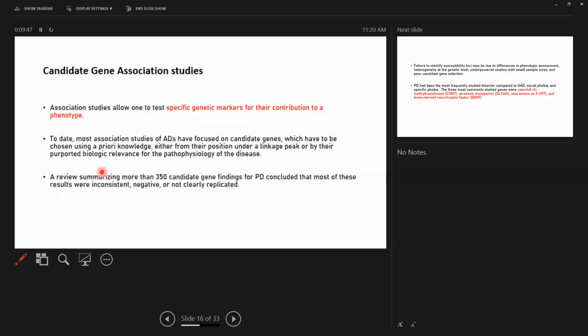Now, candidate gene association studies. Association studies allow one to test specific genetic markers for their contribution to a phenotype, that is, how a particular gene, which you select using prior knowledge, contributes to a particular phenotype. To date, most association studies of anxiety disorders have focused on candidate genes, which have to be chosen using prior knowledge, either from their position under a linkage peak or by their biologic relevance for the pathophysiology of the disease.